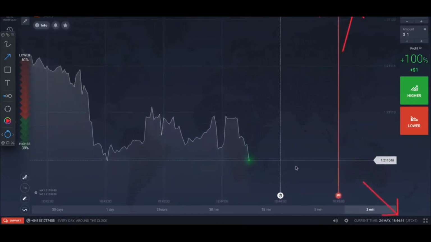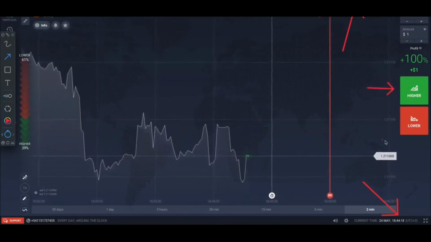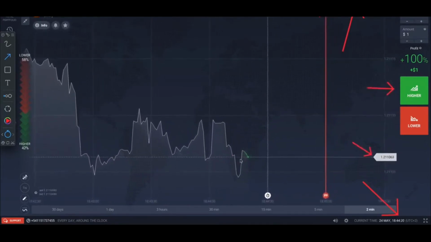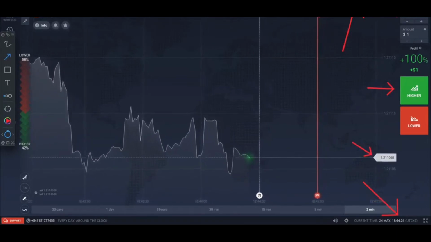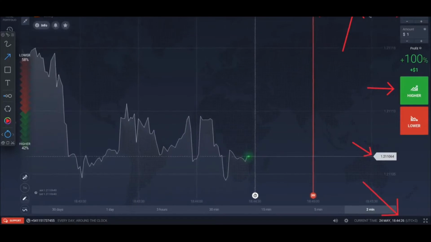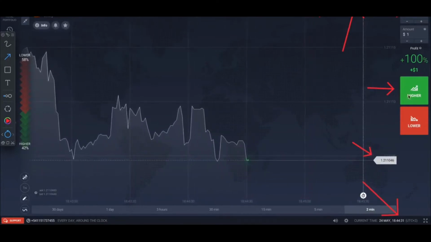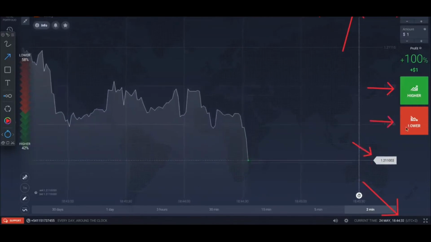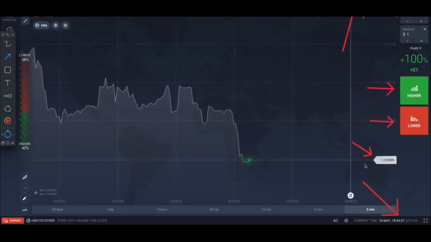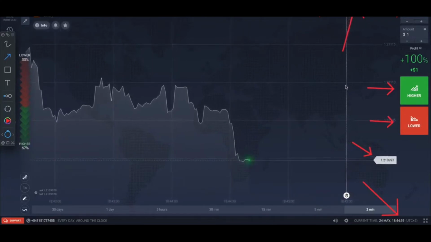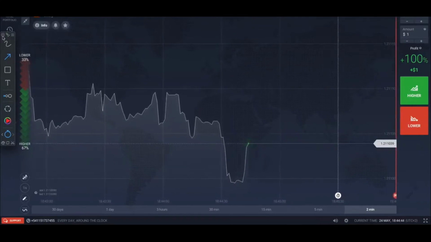At the bottom, again, you have your clock. Here is basically where you hit if the price is sitting right here. As you can see, it's moving up and down, and then the expiration time is this. So we're going to use a 5 minutes expiration time for our signals, and then if you hit the green button or red button, basically you're saying that at the end of this expiration time, you believe that the price is going to be below or above. Okay, so it's that easy. Again, currencies, and then we're going to look at the other options that we have available.